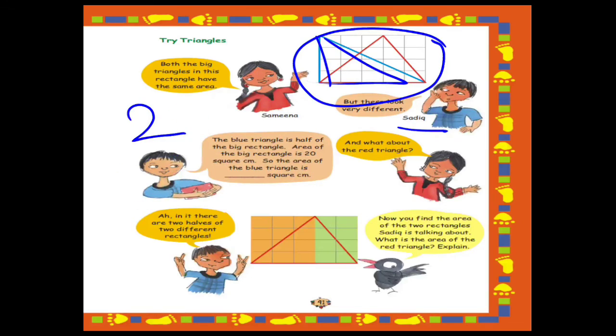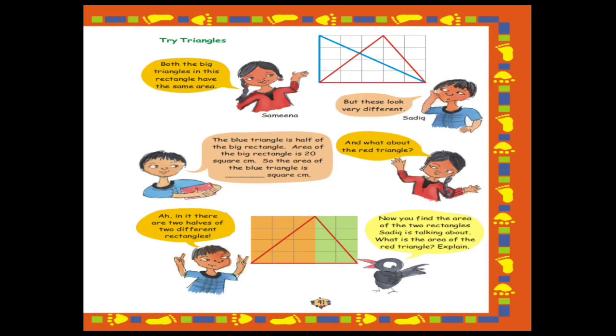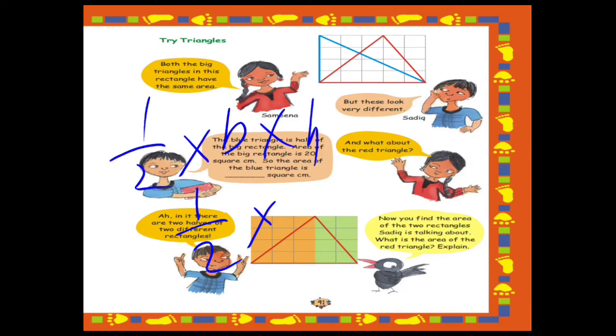So I hope this is clear. Now Samina says, and what about the right triangle? She is asking that if the area of the blue triangle is 10 centimeter square, what will be the area of the right triangle? Let's see. Let's use the formula for finding the area of the triangle: half into base into height. So 1 by 2 into base.